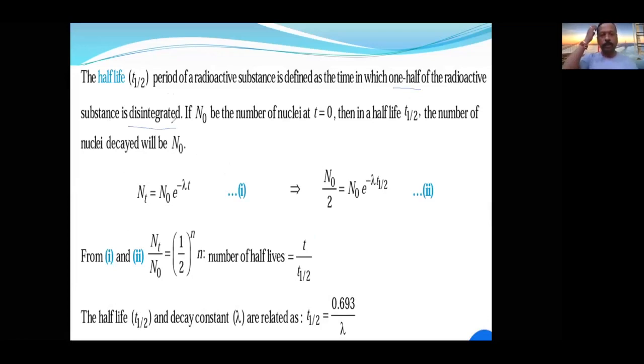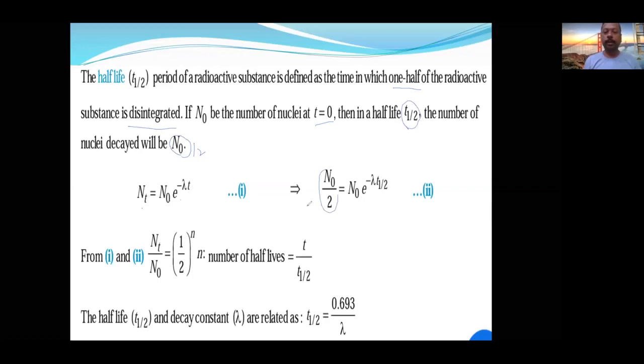Now N0 is the number of nuclei at time t equal to 0. When time t is equal to t half, the nuclei decayed will be half, N0 by 2. So Nt is equal to N0 into e to the power of minus lambda t. Now after that time, what will be leftover?